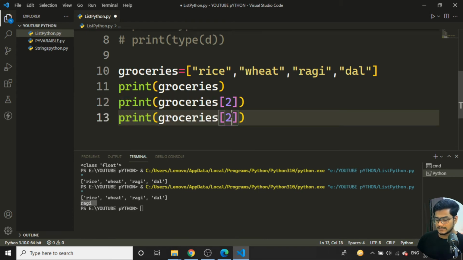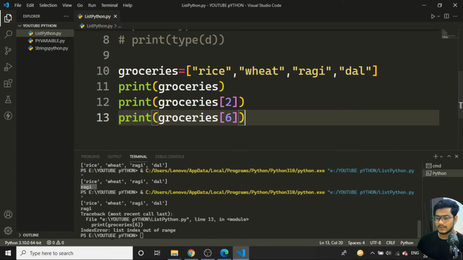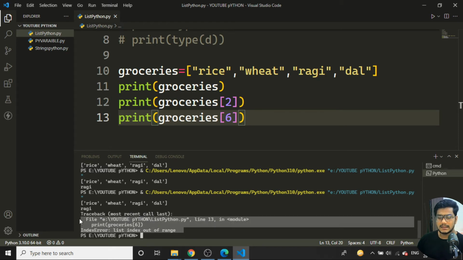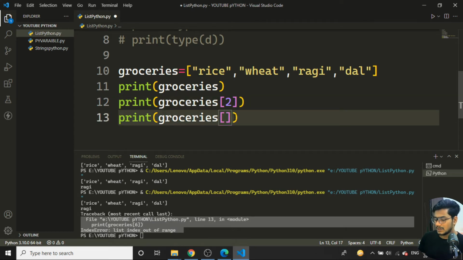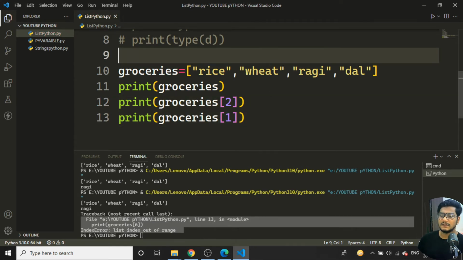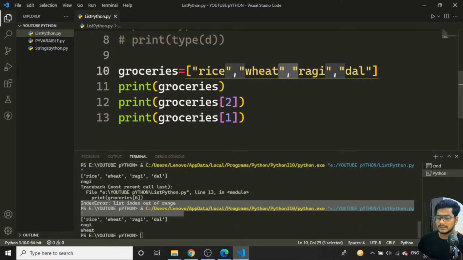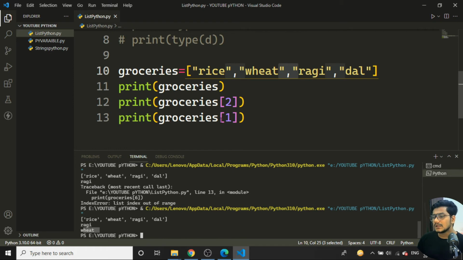Same way, if I want to access the sixth position, which is not there, and I run the program, you can see list index out of range. I'm getting an error here. It is telling list index out of range because there is no sixth position in your list, so it is giving me the error. If I want to access the first position, the wheat will get printed. If I run here, you can see wheat is getting printed over here. So like this we can deal with a particular list.